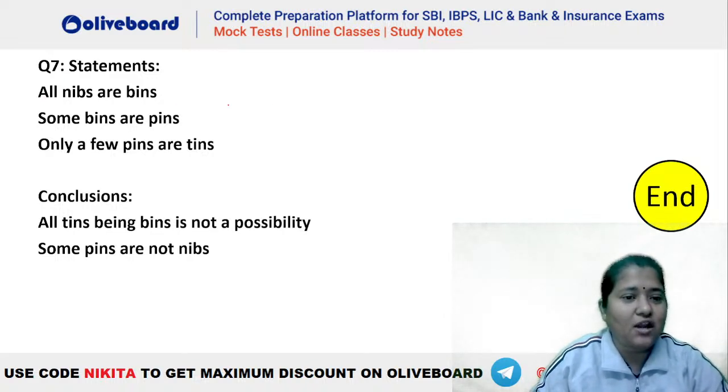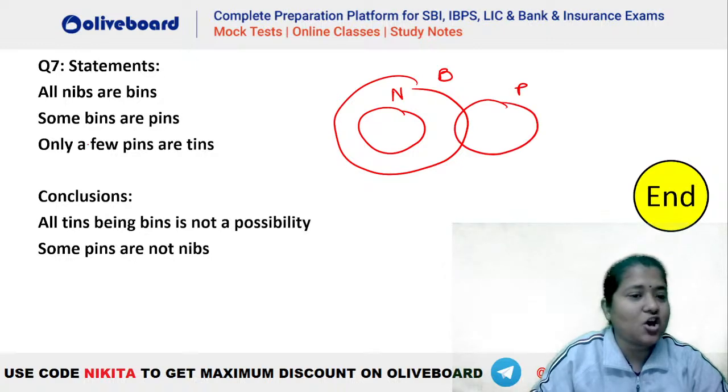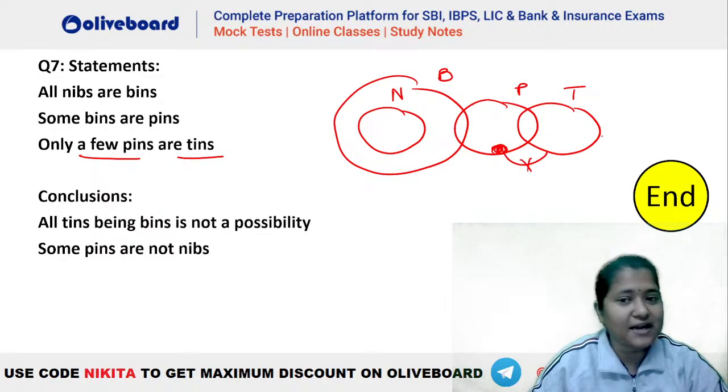Let's see. All nibs are bins. What is the meaning of all nibs are bins? That is, all nibs are bins will be like this. Okay. Then some bins are pins. Some bins are pins will be like this. Only a few pins are tins. That means some pins are tins, and there is a specific portion of pins which will never be a part of tins. Ye aapka diagram ban jayega.